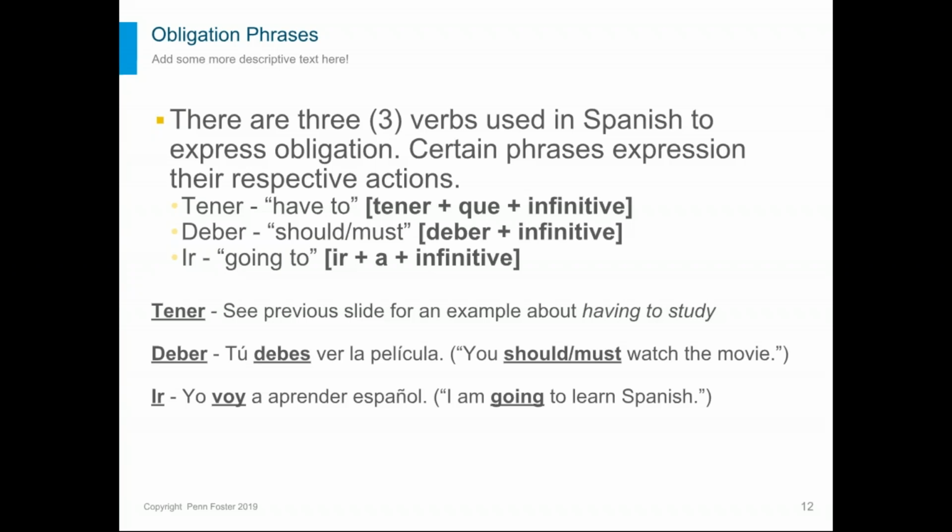And there are a couple more examples there in addition to the one we saw on the previous slide. The second one using deber. Right, deber conjugates regularly in the present indicative, so it would be debo, debes, debe, debemos, and deben. And that sentence, as you can see, translates as you should or you must watch the movie. And then ir is an irregular verb in the present tense. Its conjugation begins with voy and it goes on to vas, va, vamos, and van. This particular sentence, as you see there, translates to say, I am going to learn Spanish. Okay, and that one word voy can take on the meaning am going. No need for present progressive with that verb.